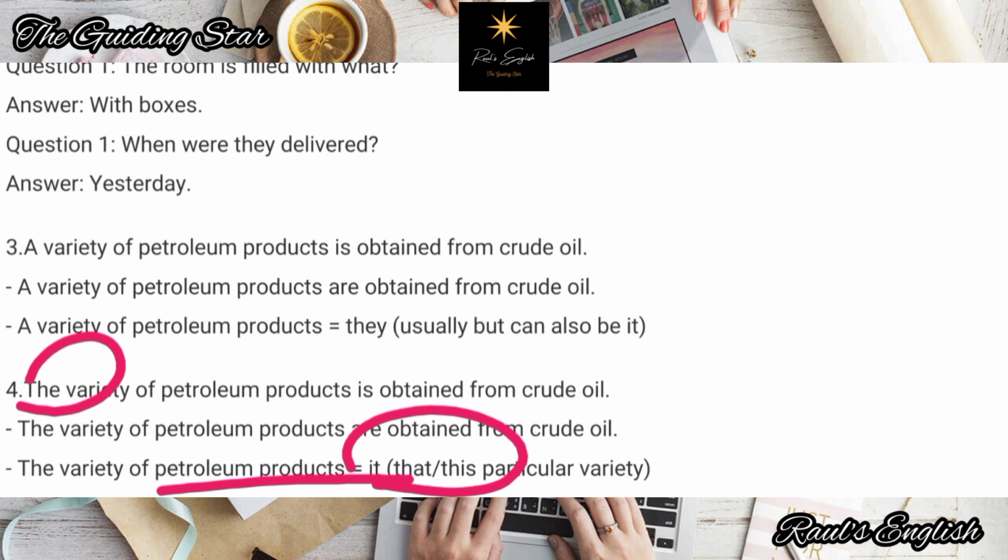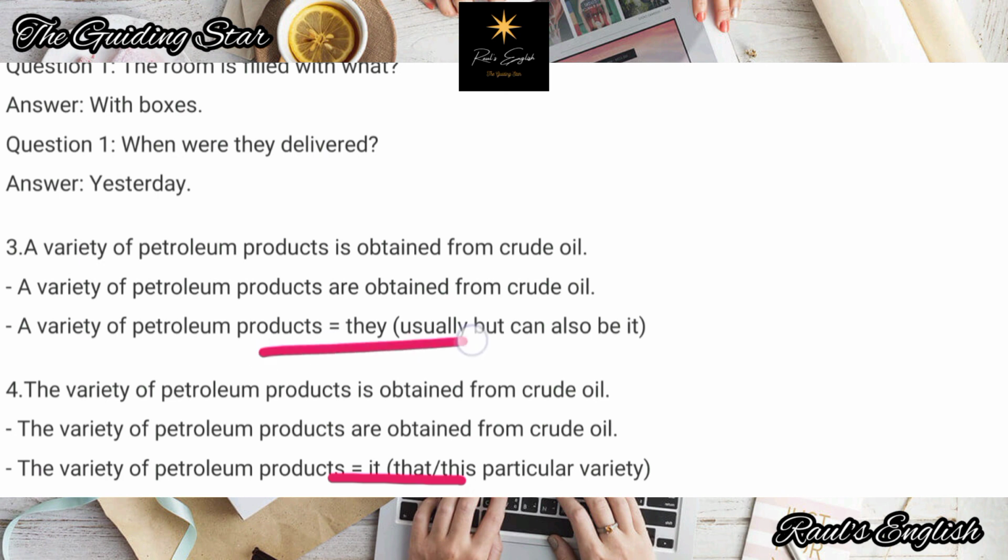So it would usually be it, singular, and this one would usually be they, plural. But like I said, read the text, make sure you are using it the correct way at that moment or in relation to that text.